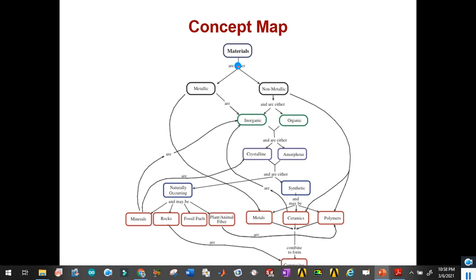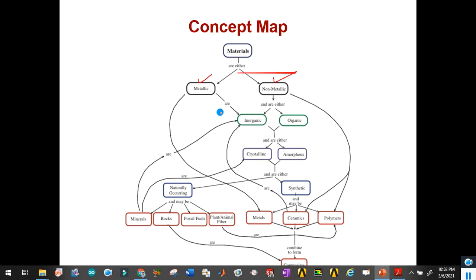So basically this is the materials concept map, and most people do not understand till the end what the basic differences between metals and non-metals are, and what basic classifications we study here. When we talk about material, we talk about two types, either metallic or non-metallic.